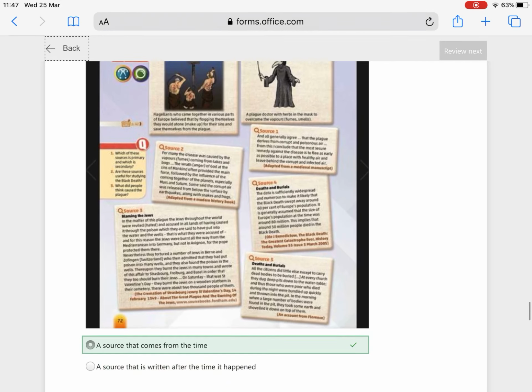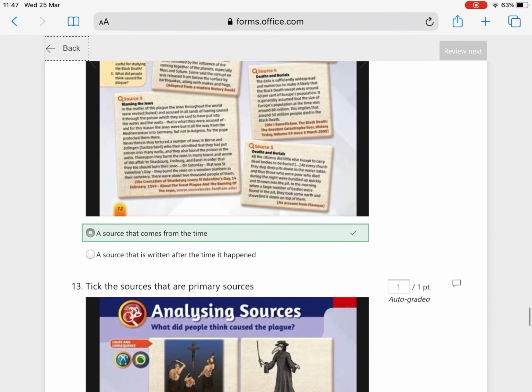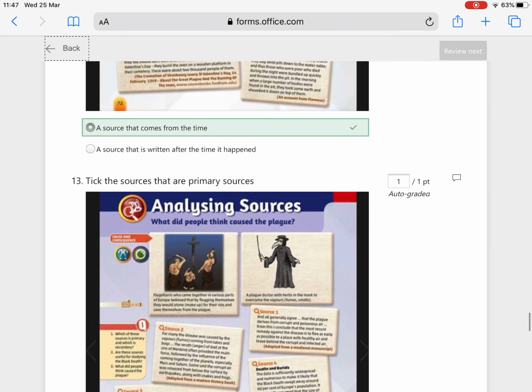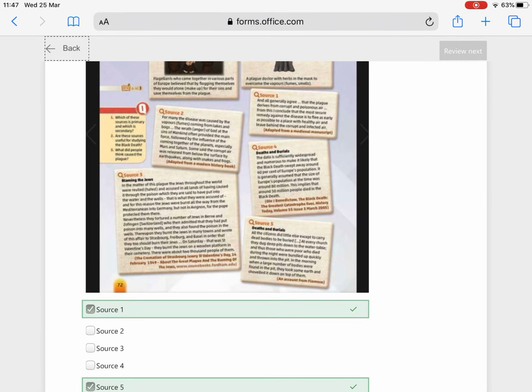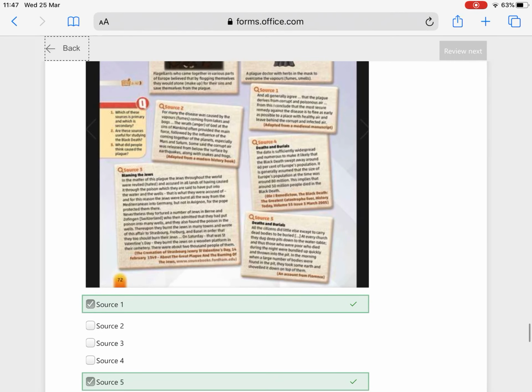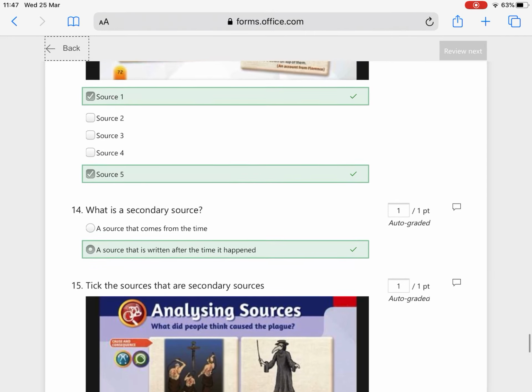Then our next question is, what is a primary source? Of course, it is a source that comes from the time. Then we're looking to tick the sources that are primary sources. So source 1, which was adapted from a medieval manuscript, which would have been from the time, and source 5, which was an account from Florence at the time. So these are our primary sources.